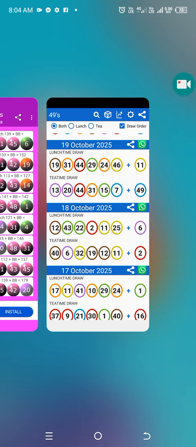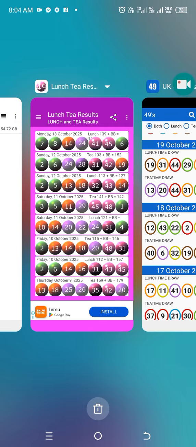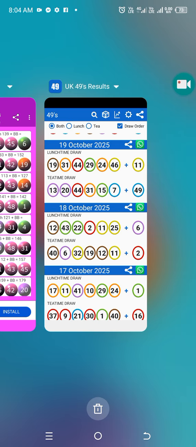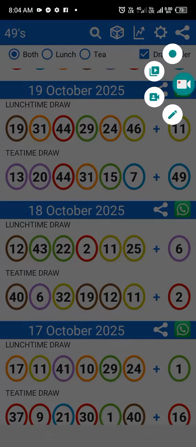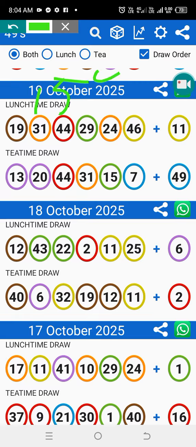Now for last week's Sunday, our code was 152 and 127. The first number appearing there, you will check the number which appears. Like we have a 12, a 15, a 25, and a 25.